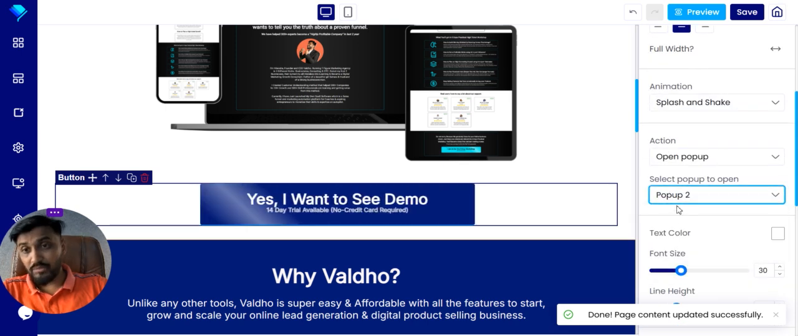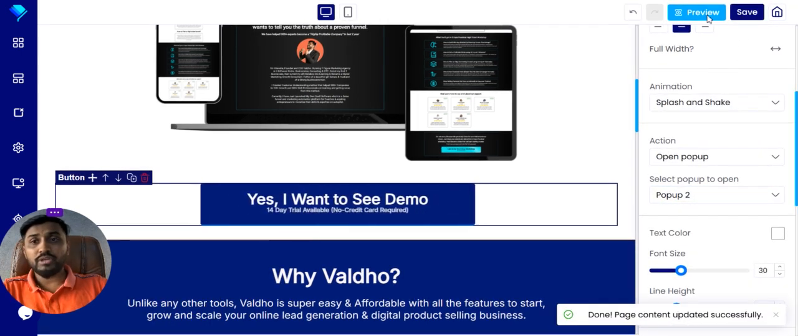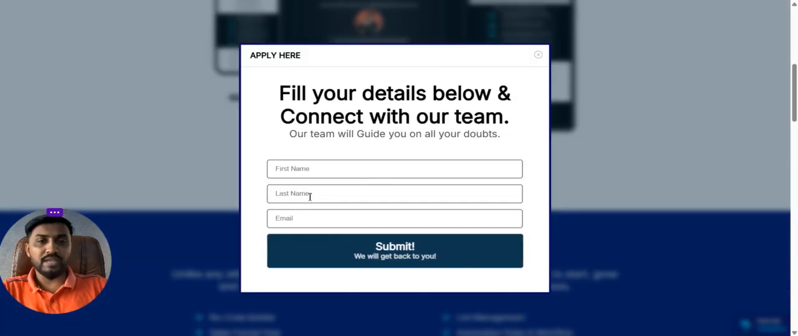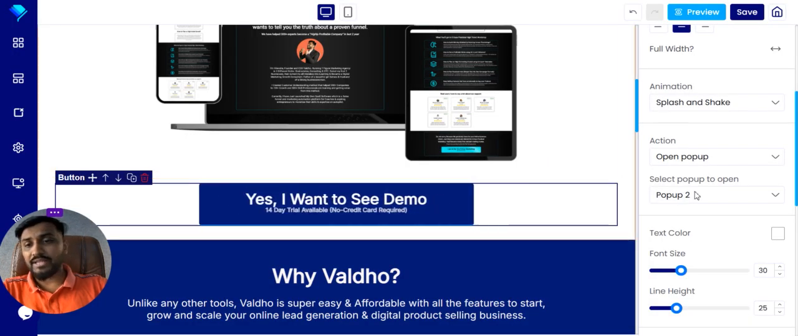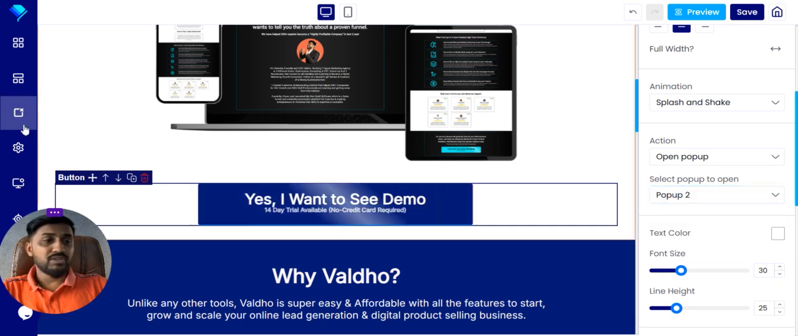Now we have to select the pop-up two, because we have created pop-up two. Now when you click on this preview button, you have to test that form. Once you click on this, you can see that the form is already popped up. But now again, there is a catch.